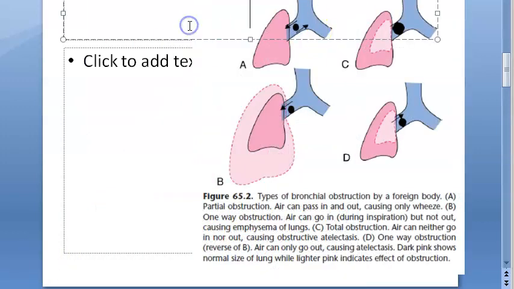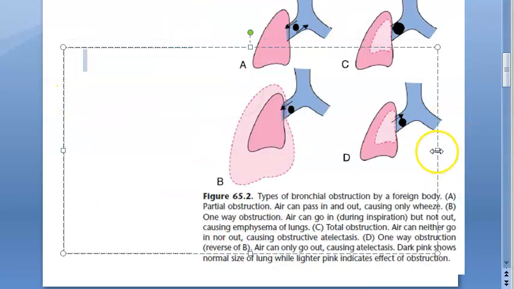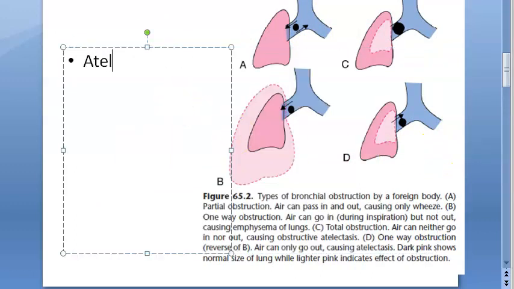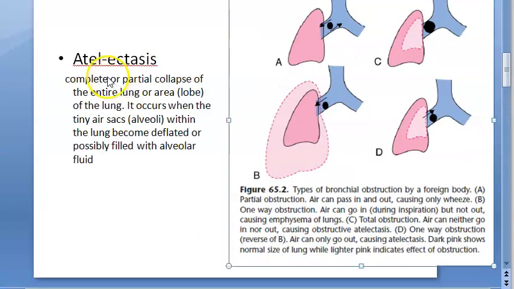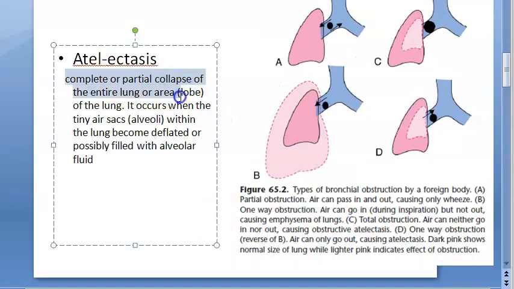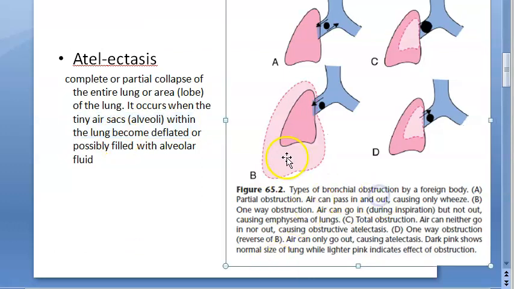Atelectasis is nothing but collapse of lung. Just remember the meaning. Atelectasis. That's how we can remember this. They are saying it is complete or partial collapse of the entire lung or an area or lobe of the lung. It occurs when the tiny sacs, that is the alveoli, become deflated. Obviously, the alveoli are deflating and the lung itself is collapsing. Where did you see this atelectasis? See here the lung has collapsed. Here also the lung has collapsed.